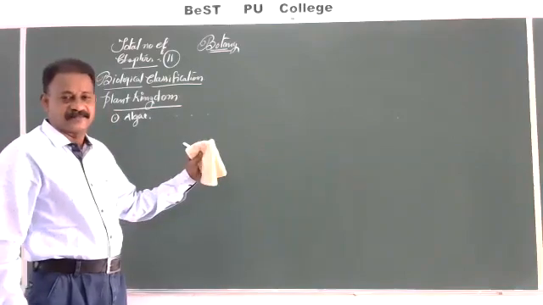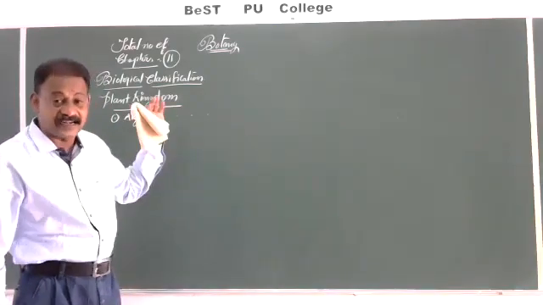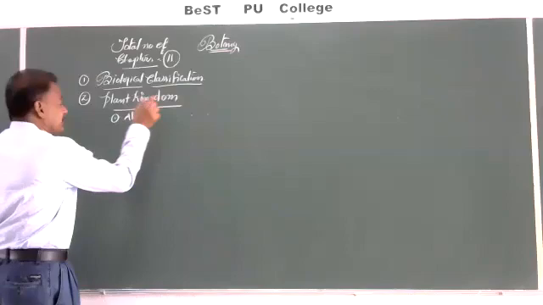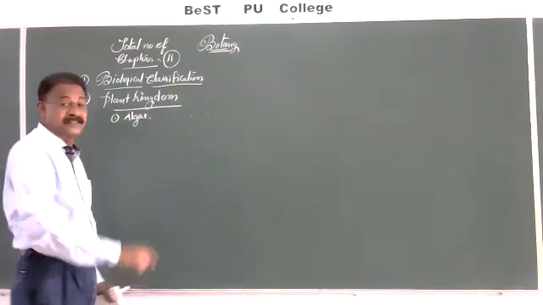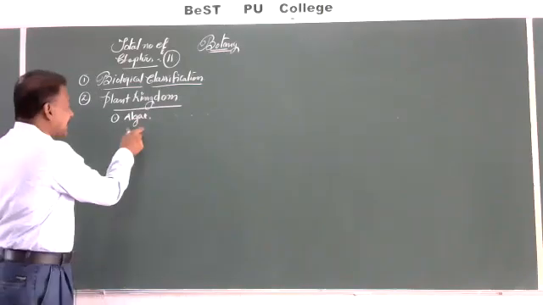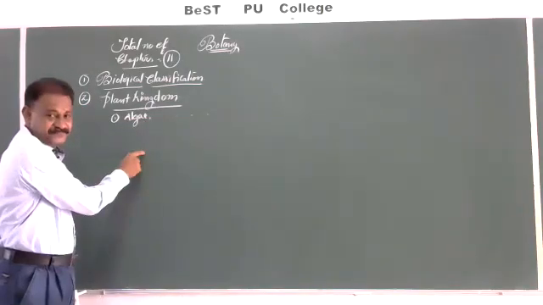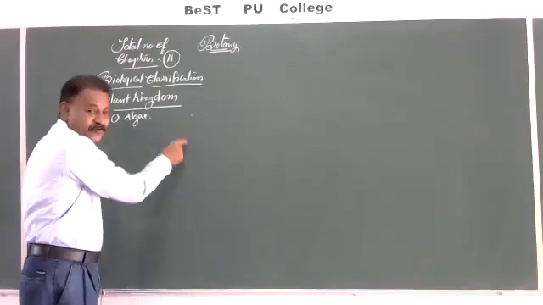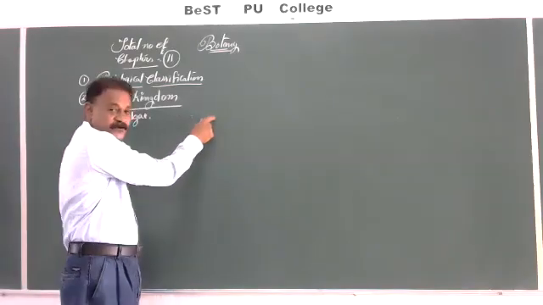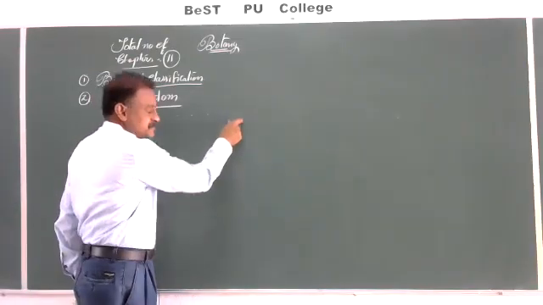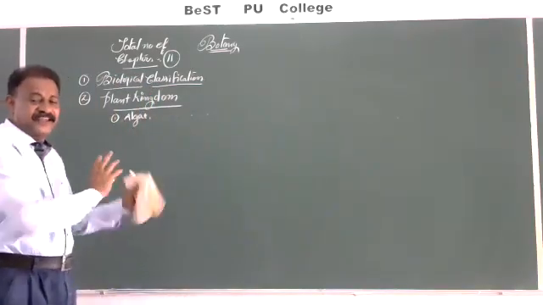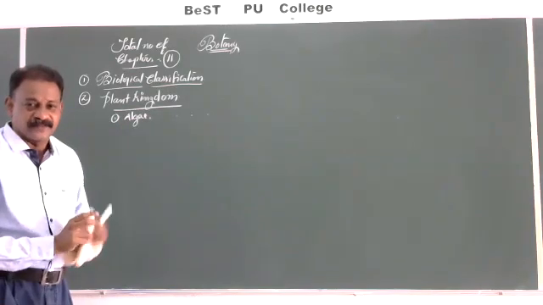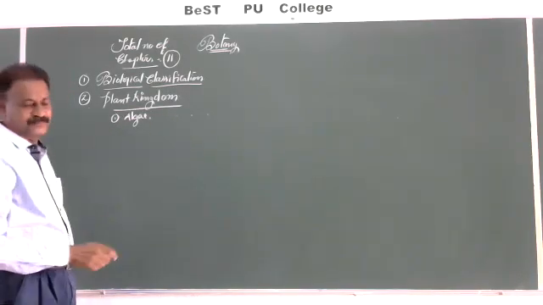All these, the general characteristic features of algae, bryophytes, pteridophytes, gymnosperms, angiosperms. Again, various classes in bryophytes, various classes in pteridophytes, various gymnosperms and angiosperms. So a detailed study of various plant groups comes under the plant kingdom.